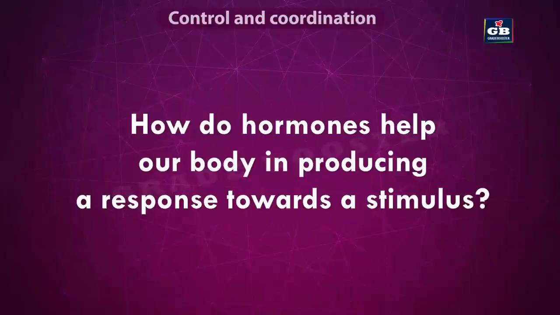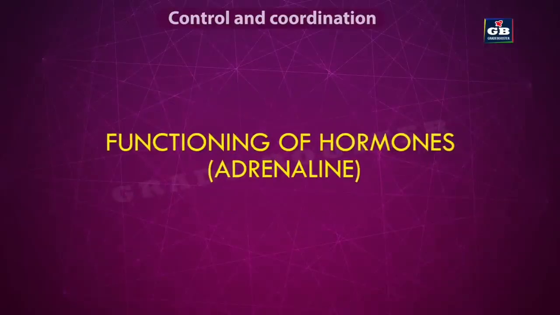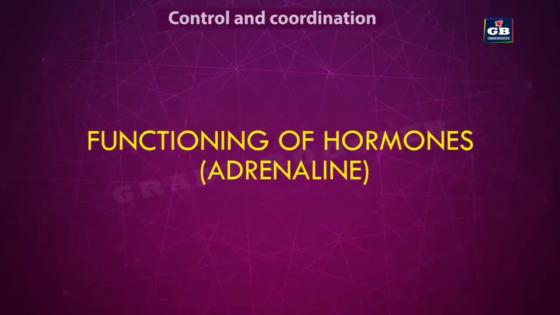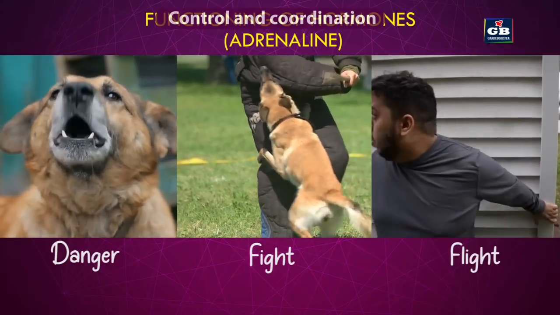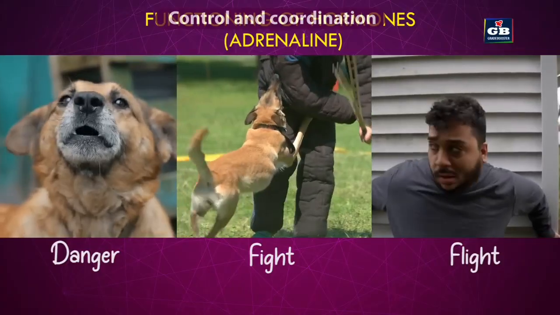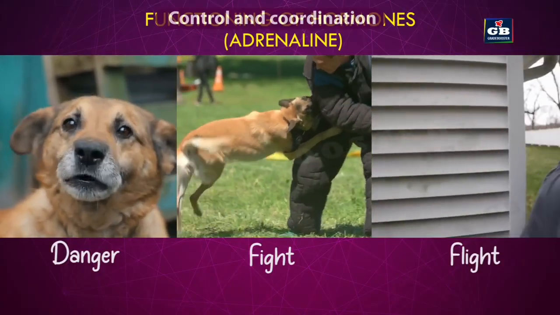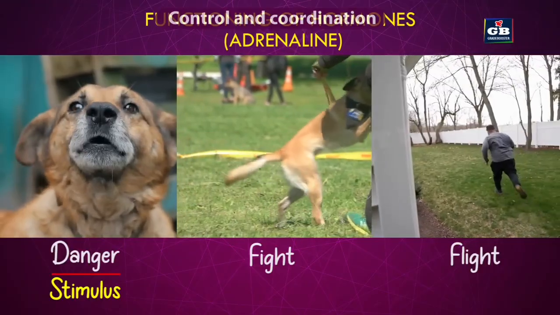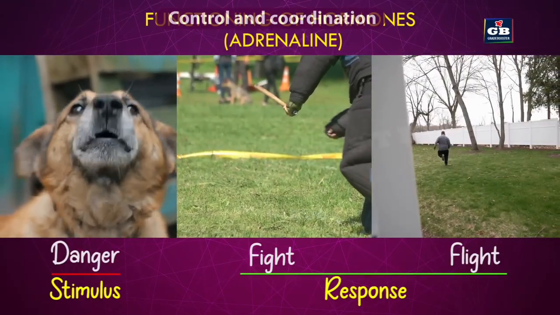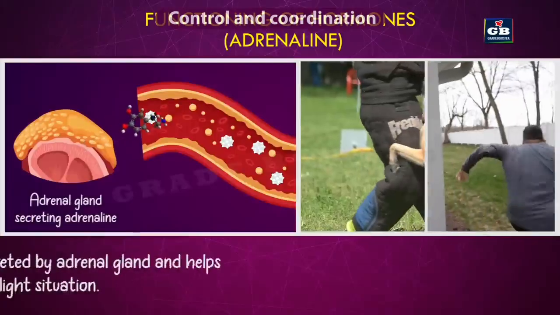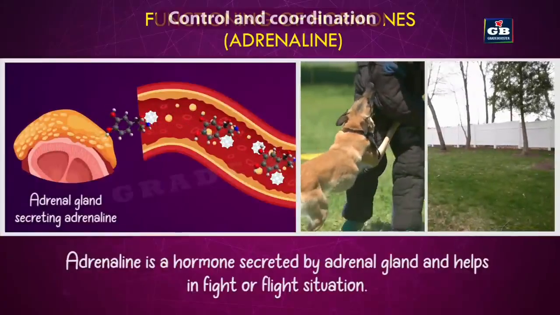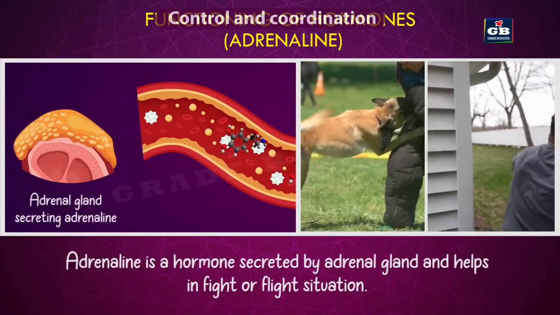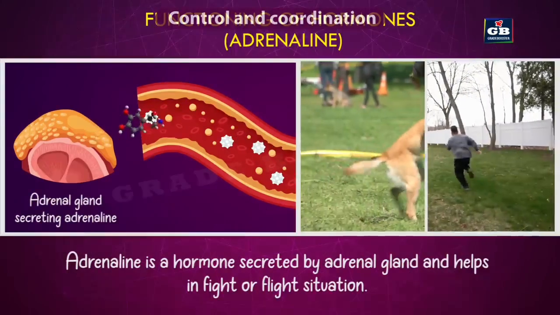How do hormones help our body in producing a response towards a stimulus? Let's understand the functioning of hormones with an example. If a person is attacked by a dog, then he should either fight with the dog or run away from the dog. So here the dog's attack is the stimulus and the man running or escaping is the response. In such a situation, a hormone called adrenaline is secreted by the adrenal glands in our body. Adrenal glands are present on the top of the kidneys.